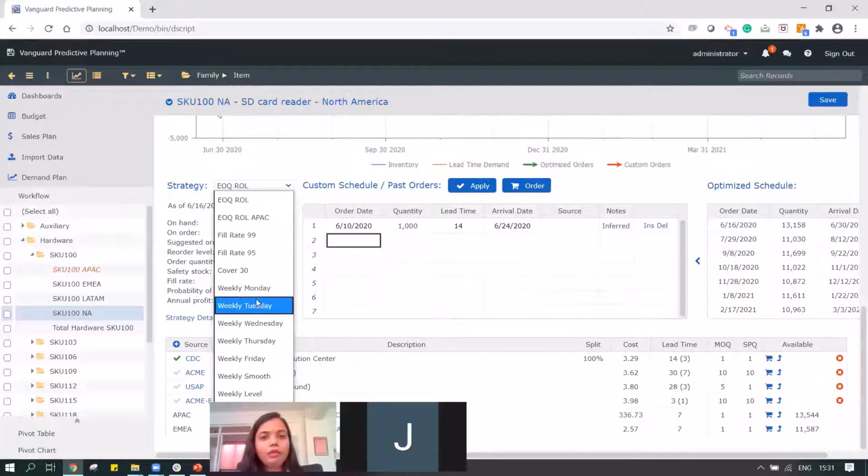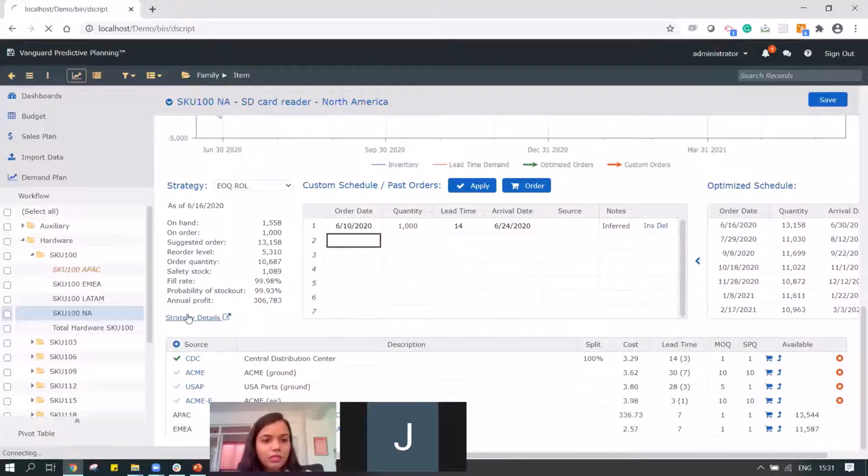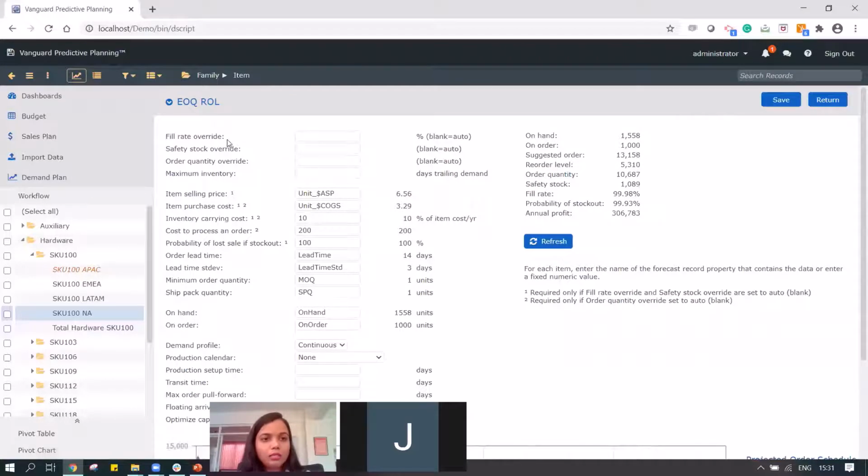So we have a weekly strategy, that is, are we going to order every Monday, or the replenishments are going to happen every Monday, or what are the various other strategies? Do we want to maintain 99% of fill rate? Things like that.